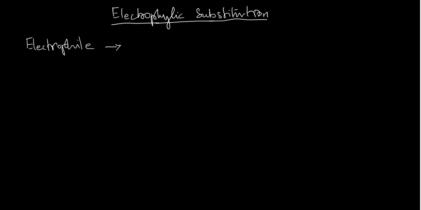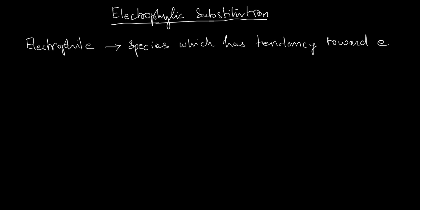An electrophile is a species, a group of molecules or an atom, which has a tendency towards electrons. That can be called an electrophile.